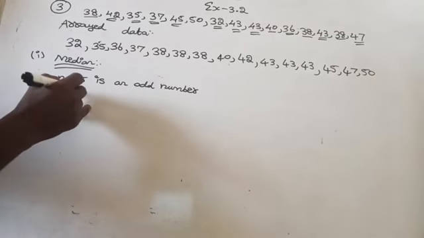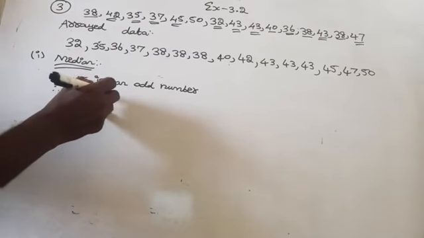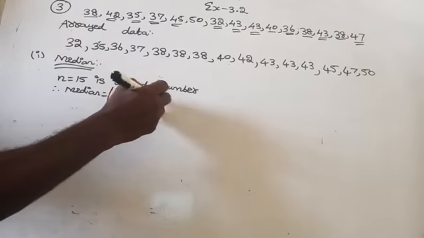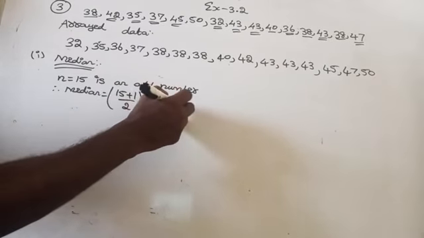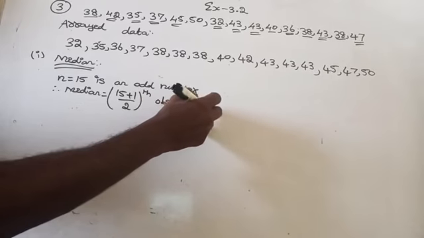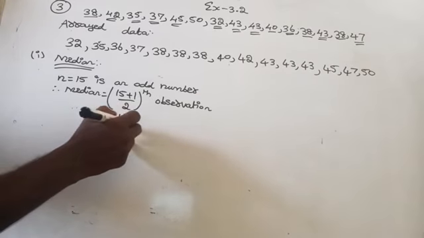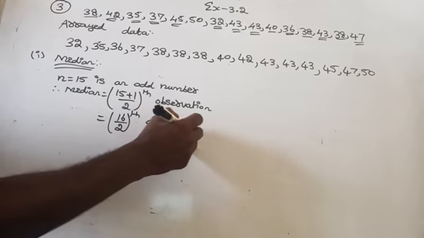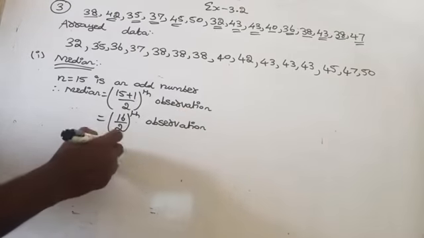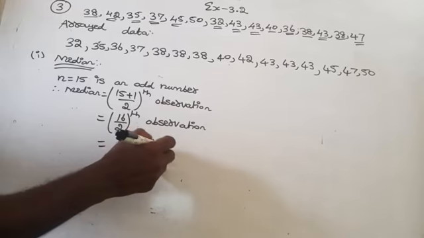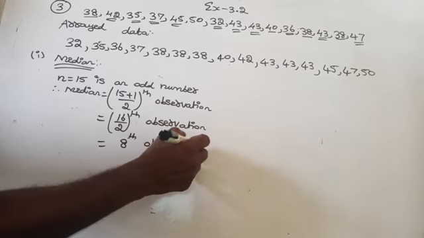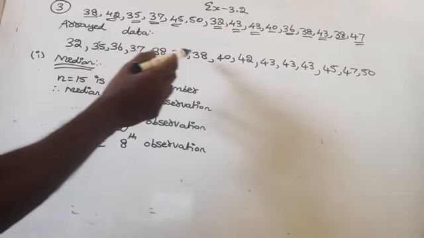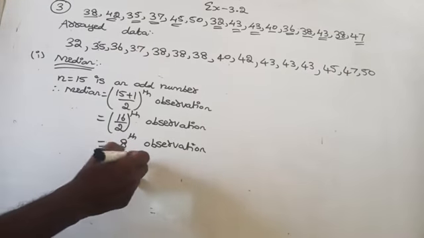Therefore, if n is an odd number, median equals the (n plus 1) by 2th observation. 15 plus 1 is 16, 16 by 2 is 8. Therefore, the 8th observation: 1, 2, 3, 4, 5, 6, 7, 8. So the median is 40 here.